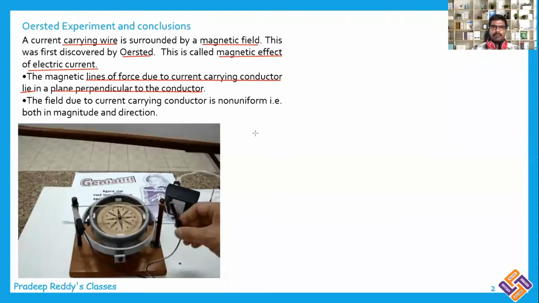That means if you have a current carrying conductor in this direction, the magnetic field is produced perpendicular to it, like this. Likewise, if there is a current carrying conductor in this direction, the magnetic field lines are produced perpendicular to the current carrying conductor. This is the magnetic field produced, and this is the current carrying conductor. The current in this conductor is I. So magnetic lines of force are always perpendicular to the plane of the conductor.